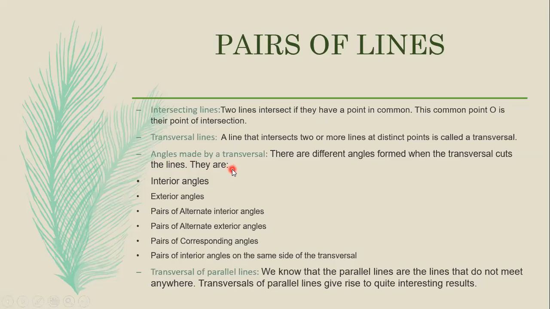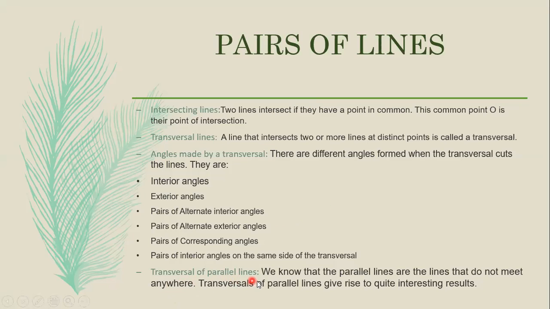Next, angles made by a transversal. There are different angles formed when the transversal cuts the lines. In the angles made by a transversal, there are many types. What are they? Interior angles, exterior angles, pairs of alternate interior angles, pairs of alternate exterior angles, pairs of corresponding angles, pairs of interior angles on the same side of the transversal. So these many angles will form when the transversal cuts the lines.